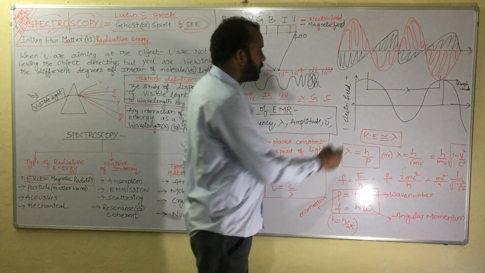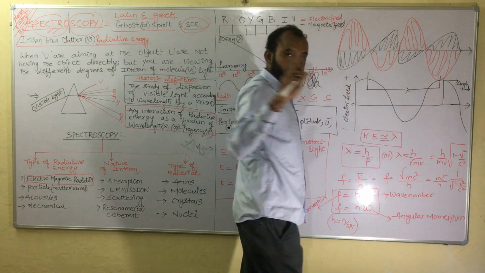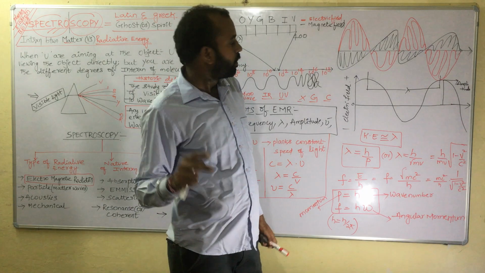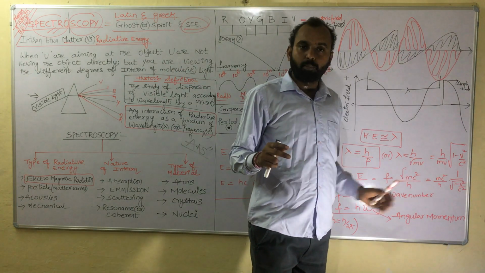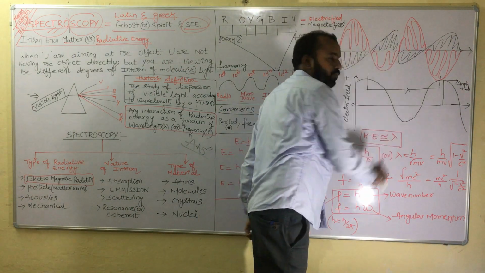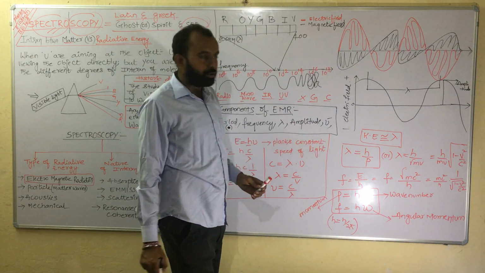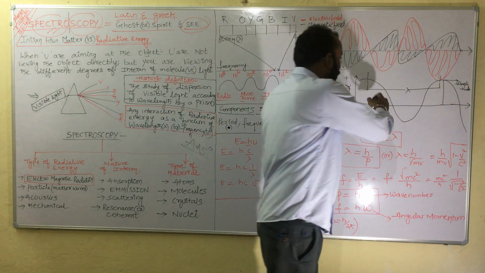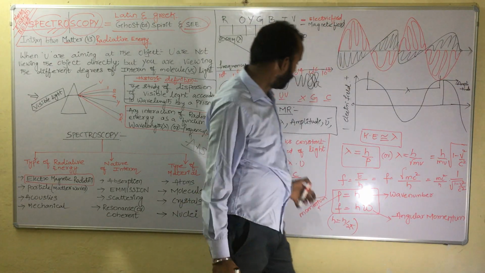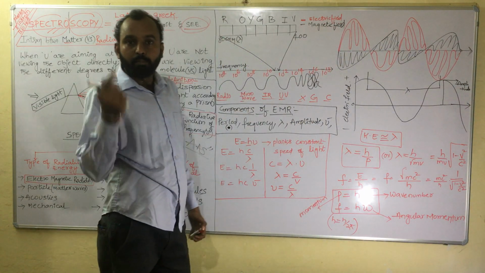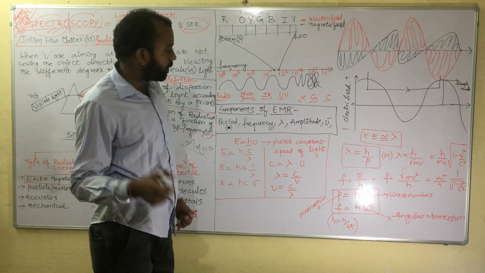And wavelength is the distance between two crests, or two troughs, or two identical points in the propagation of a wave. Then amplitude is the height of the wave. Wave number is the number of waves per centimeter.